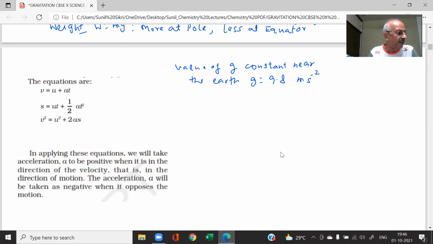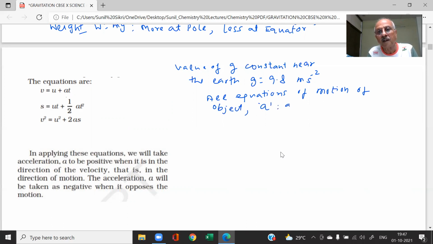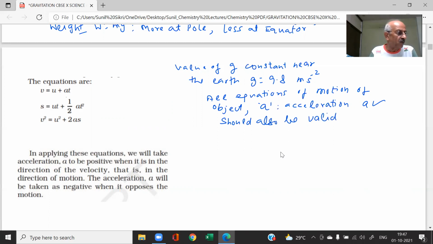Therefore, we can say that all the equations of motion of objects with acceleration a should also be valid for acceleration due to gravity.